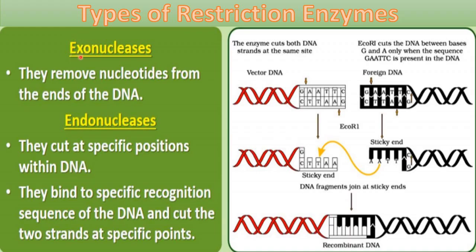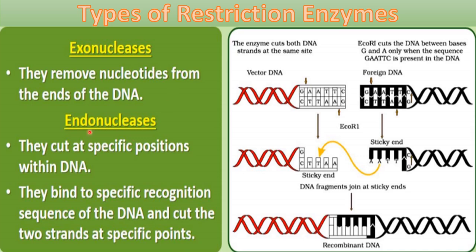Exo means on the outer side, so exonucleases remove nucleotides from the ends of DNA. Cutting of DNA here means removal of nucleotides from the polynucleotide chain.